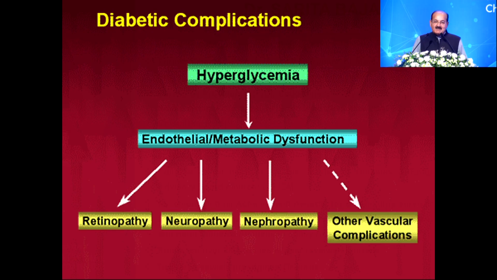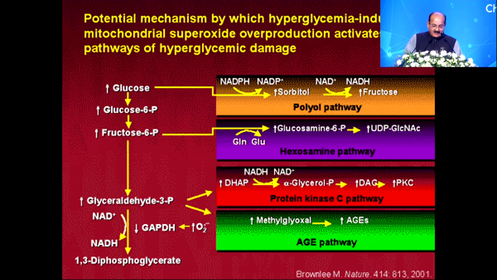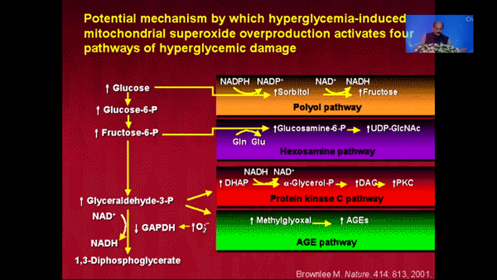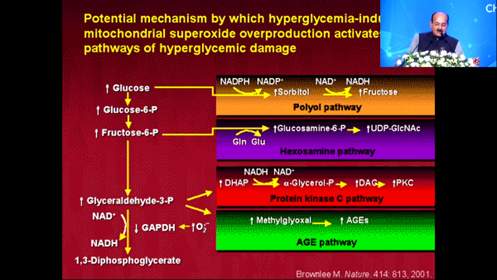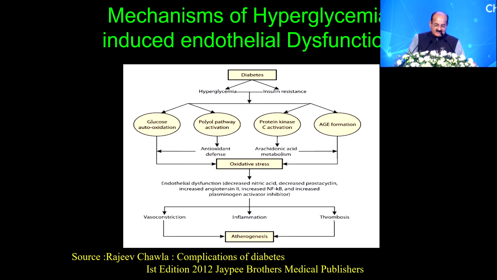So hyperglycemia leading on to endothelial dysfunction then sets the stage for microangiopathy like retinopathy, neuropathy, nephropathy, and other vascular complications in diabetes. And the potential mechanism is that hyperglycemia-induced mitochondrial superoxide overproduction activates 4 pathways of hyperglycemic damage: the polyol pathway, the hexosamine pathway, the protein kinase C pathway, and the advanced glycation pathway, and all together they propagate all micro and macrovascular complications.